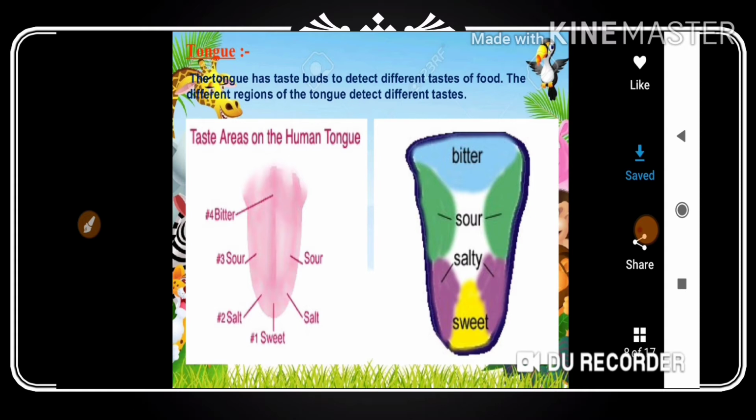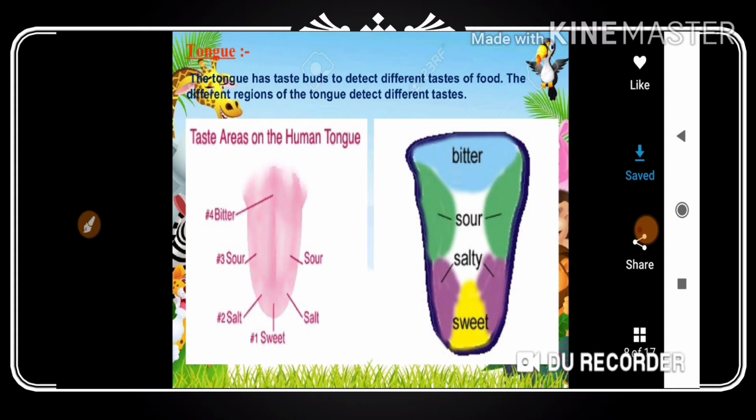What is the use of these buds? They will recognize the food taste, whether it is sweet, sour, bitter or salty. We have one experiment. We will go for activity 2.4, which is in the textbook, page number 15. First we'll complete activity 2.4, then we'll go for activity number 2.3.